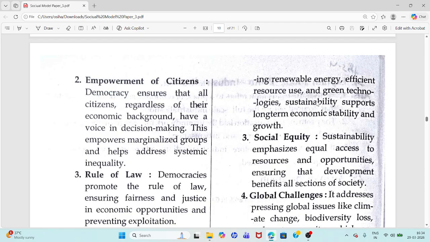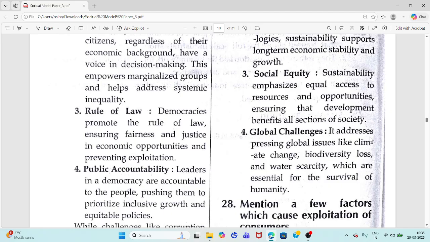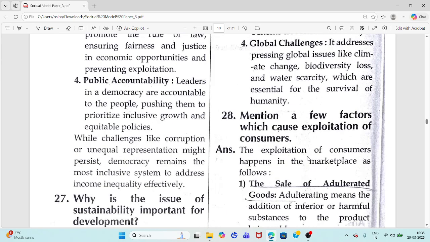Third point, social equity. Sustainability emphasizes equal access to resources and opportunities, ensuring that development benefits all sections of society. Social equity means equal access to resources and opportunities. Global challenges. Global issues like climate change, biodiversity loss, and water scarcity. These are all global challenges.